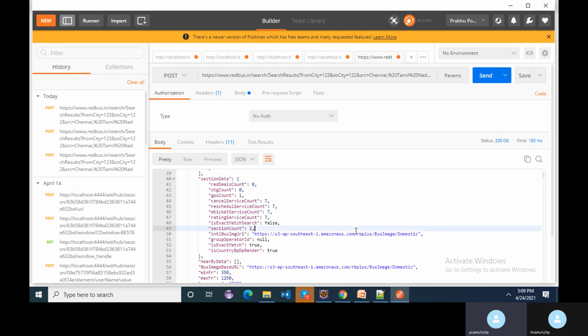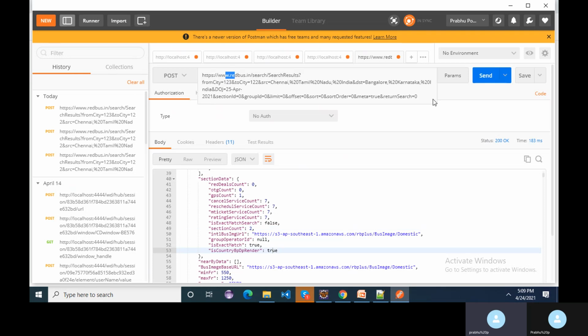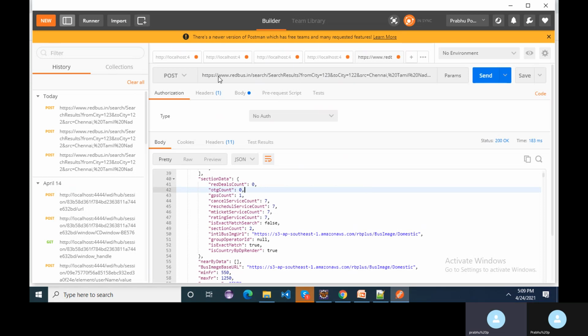Apart from that, this will not be the case for all the web services. In order to access a web service, we need authorization and headers, everything. Then only we can access this particular API in real time. By real time I mean our company purpose. But they don't have any authorization, so we can access this web service. So this is known as a web service.